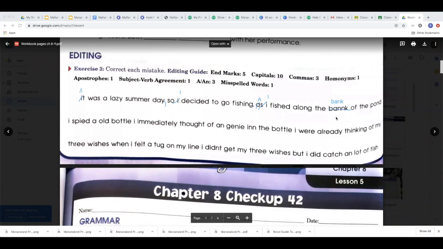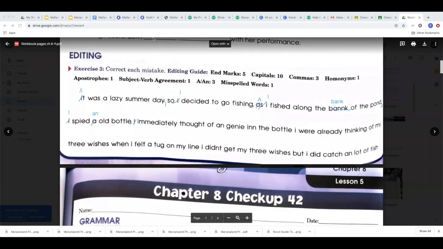Of the pond, comma, I spied a old bottle. No, we have to say an old bottle because old starts with an O, which is a vowel. Period. Capitalize the first word of the sentence.